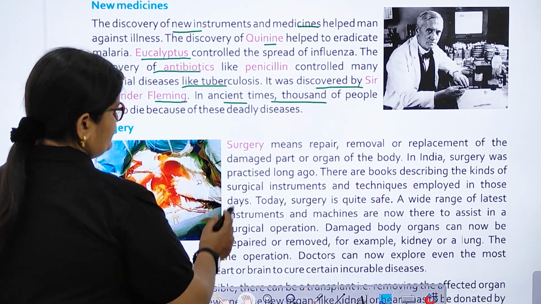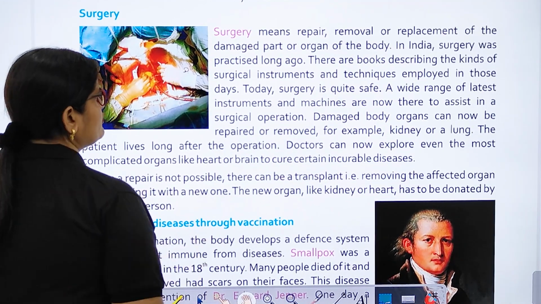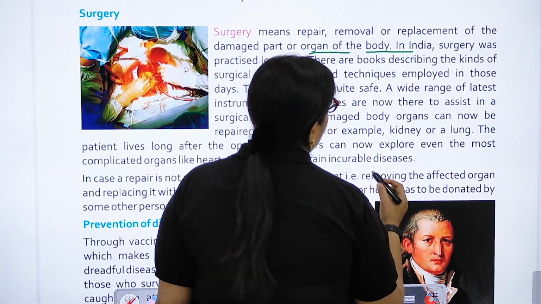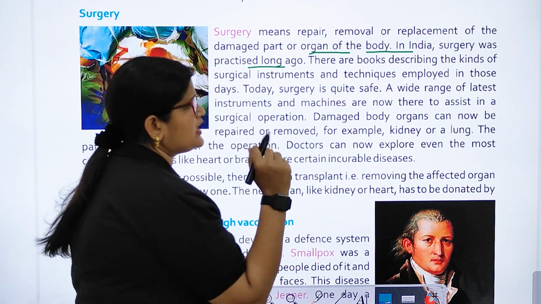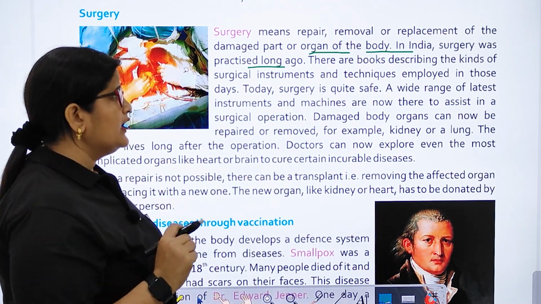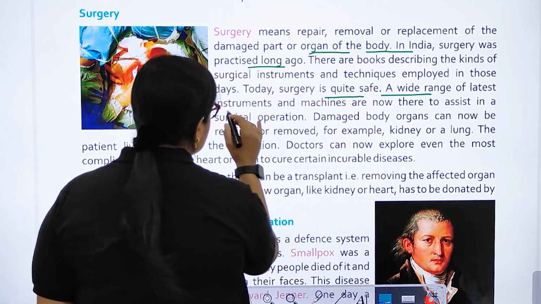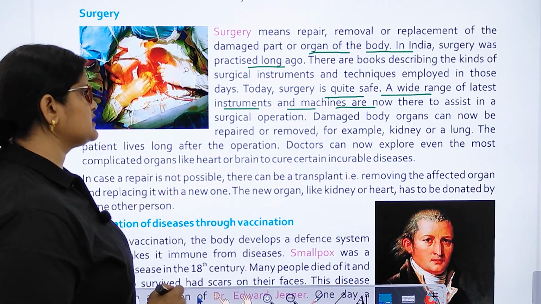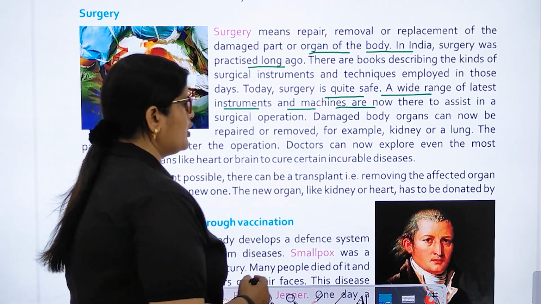Next one is surgery. Surgery means repair, removal, or replacement of the damaged part or organ of the body. In India, surgery was practiced long ago. There are books describing the kinds of surgical instruments and techniques employed in those days. Today, surgeries could save lives. A wide range of latest instruments and machines are now there to assist in a surgical operation. Damaged body organs can now be repaired or removed.